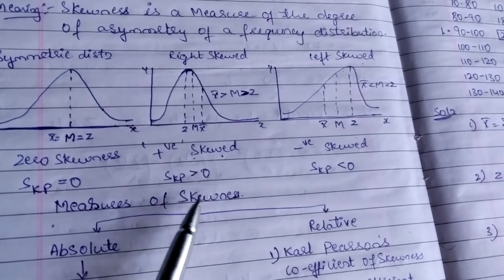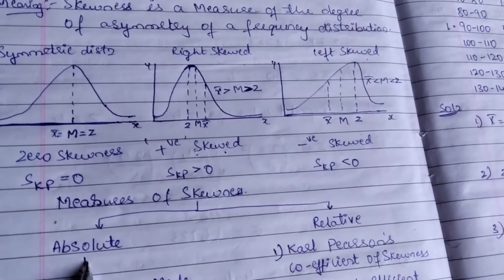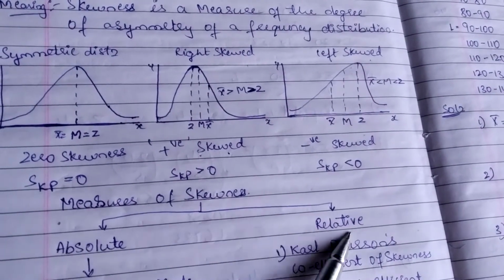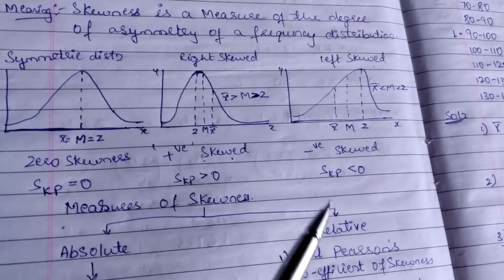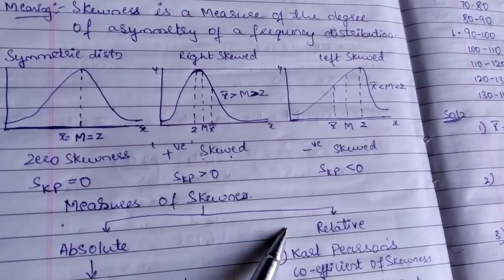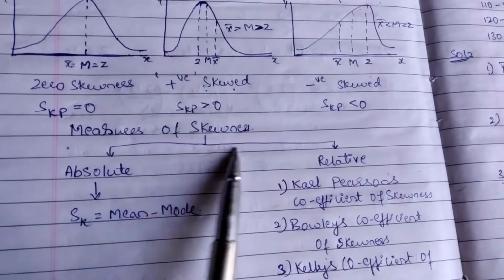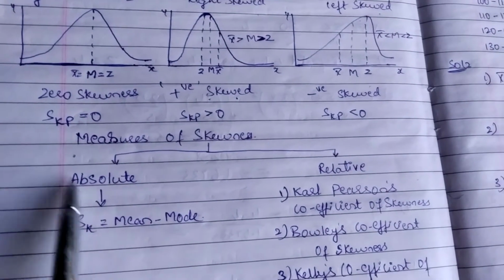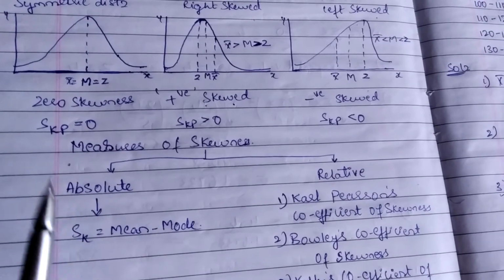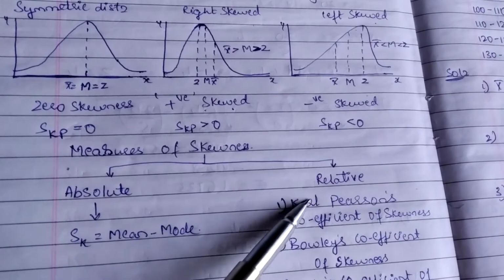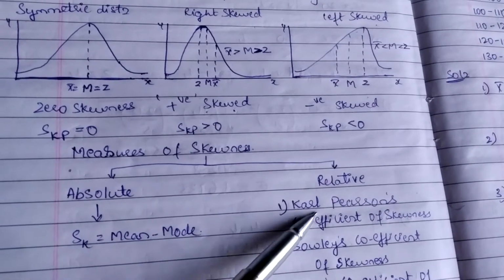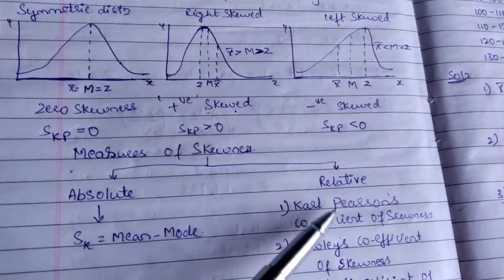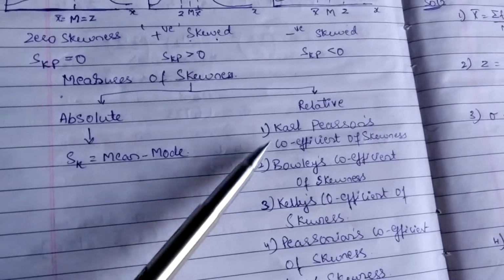Measures of skewness are divided into two categories, as we have already discussed: absolute and relative. Absolute gives the units of measurement, whereas relative gives the measurement of values in the form of ratios or percentages. Absolute skewness is mean minus mode. As it is a measure of units, it will not give an accurate one. So we are going to discuss only the relative measure, and only Karl Pearson's coefficient of skewness, as per your syllabus. The remaining three are not in your syllabus.